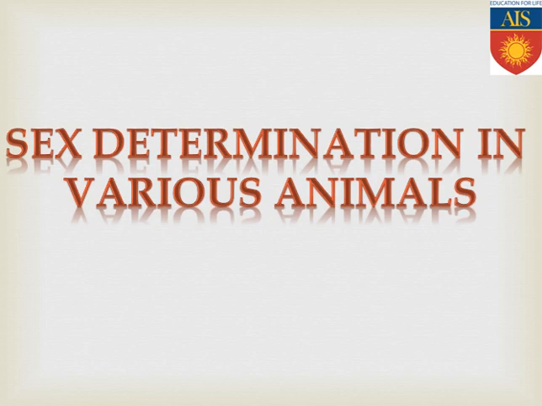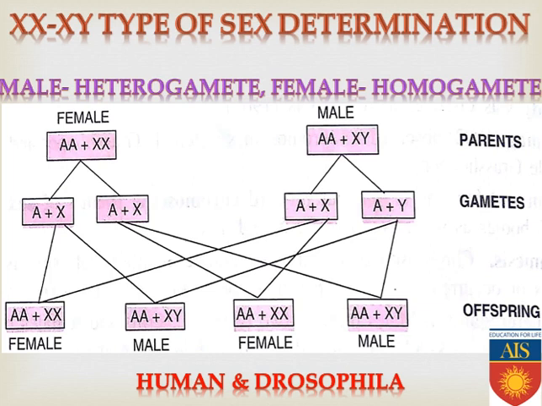The first type of sex determination is the XX-XY type. What is the XX-XY type of sex determination method? It is found in humans as well as in Drosophila. Here the males are heterogametic, that means XY, and females are XX, that means they contain the same chromosome, that's why they are called homogametic. Now take the female, that is AA plus XX, AA for autosomes and XX for sex chromosomes, and for the male the chromosomal configuration will be AA plus XY.